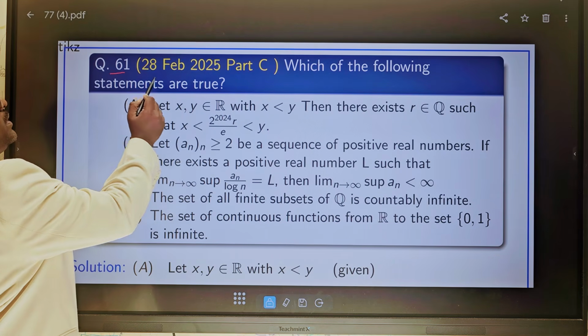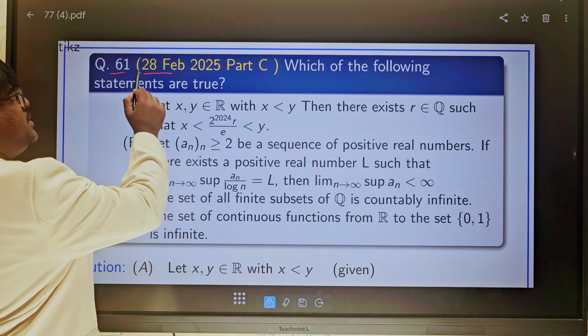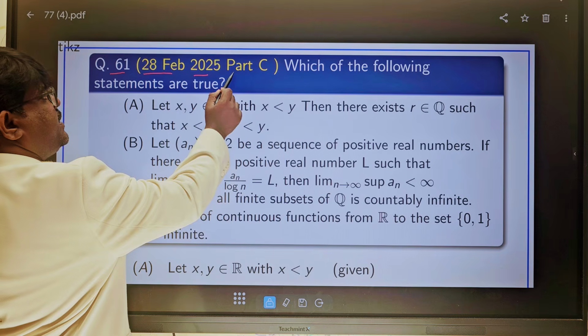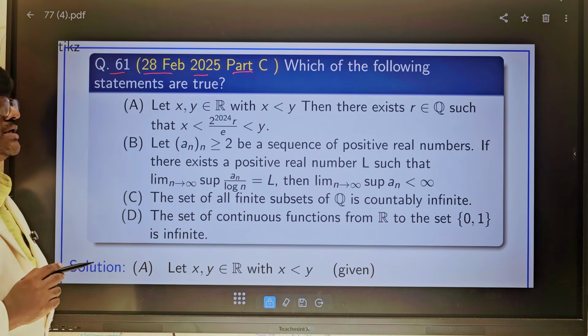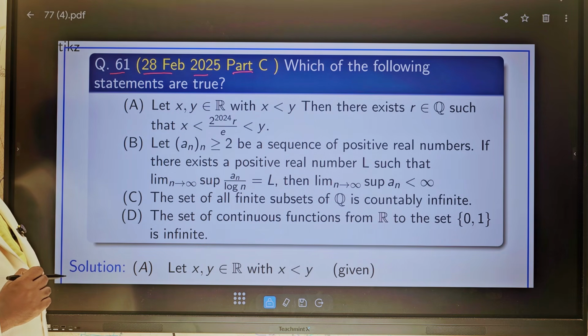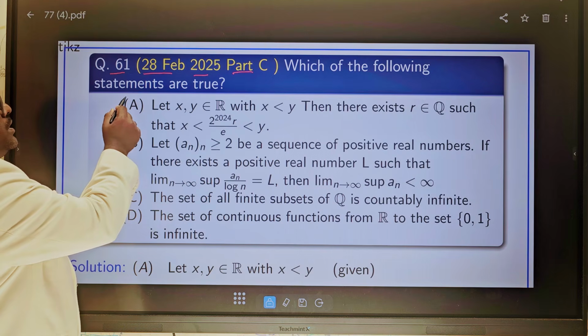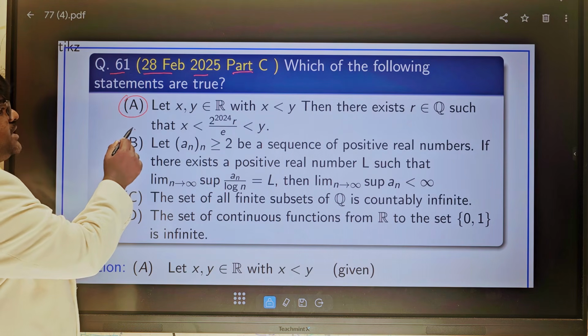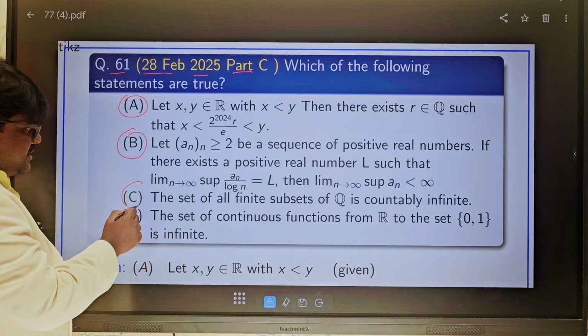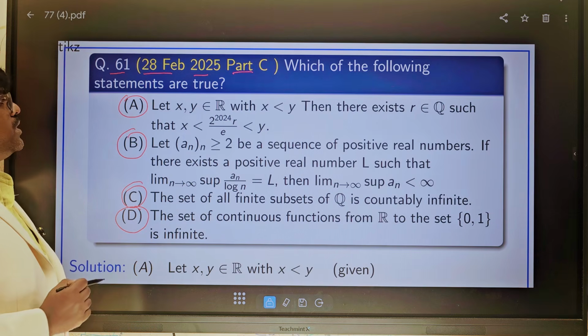Question number 61, February 2025, part C. The question is: which of the following statements are true? This is the first statement, this is the second, this is the third, and this is the fourth.